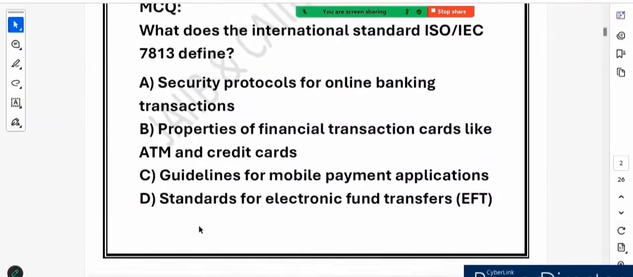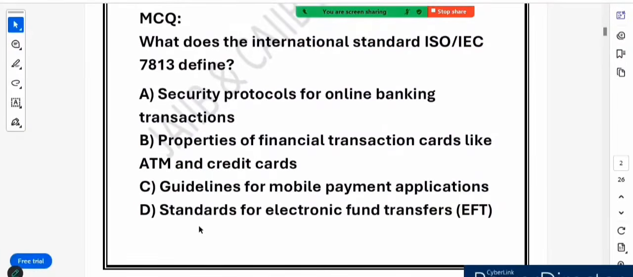Right, so that is our question. Now let's see the next question. What does international standard ISO IEC 7813 define?